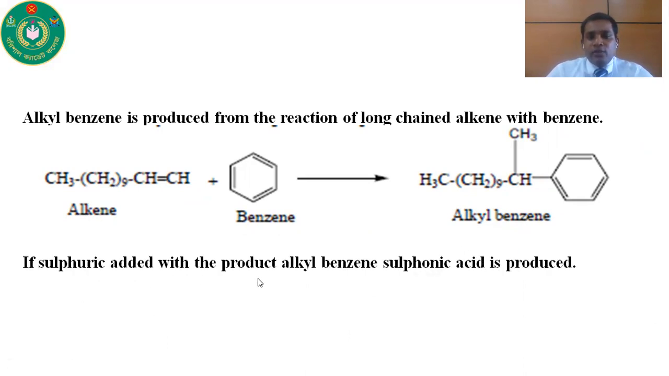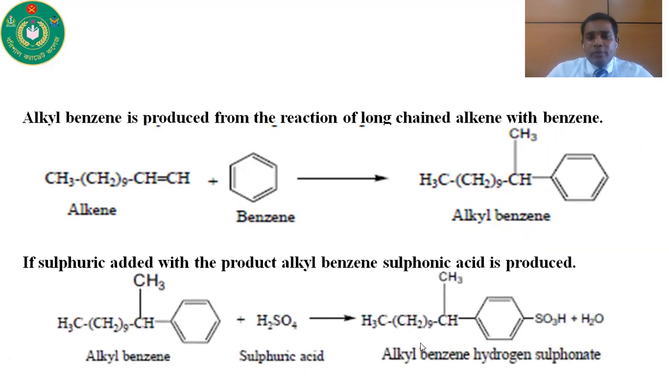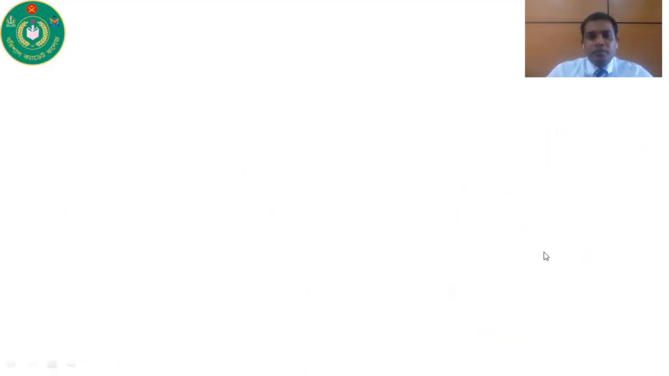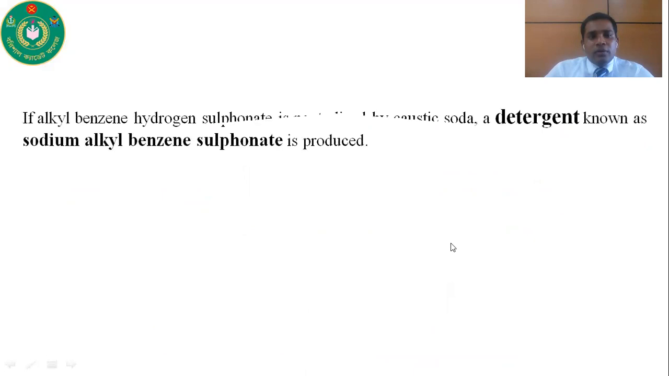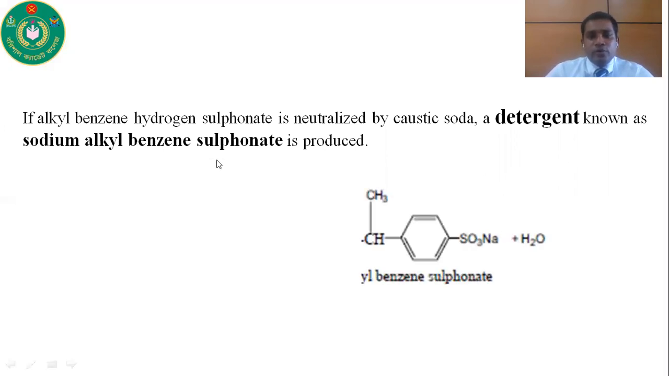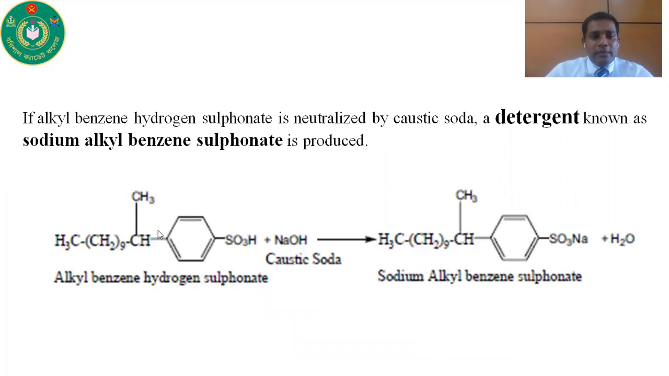And if sulfuric acid is added to the alkyl benzene, it produces alkyl benzene hydrogen sulfonate. If alkyl benzene hydrogen sulfonate is neutralized by caustic soda, a detergent known as sodium alkyl benzene sulfonate is produced. So alkyl benzene sulfonate, when reacting with caustic soda, that means sodium hydroxide, gives us sodium alkyl benzene sulfonate.